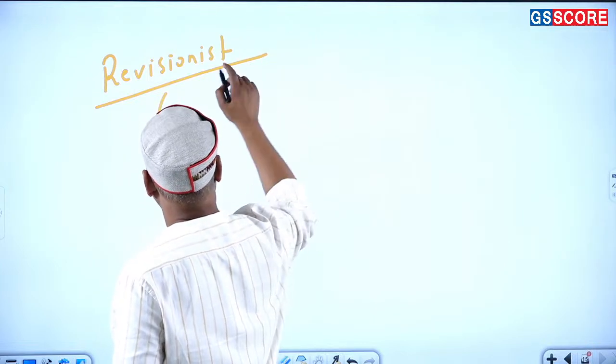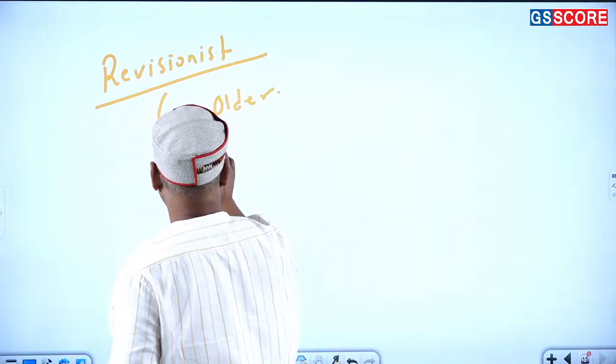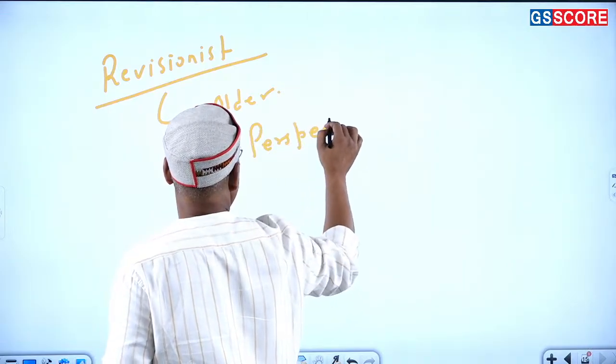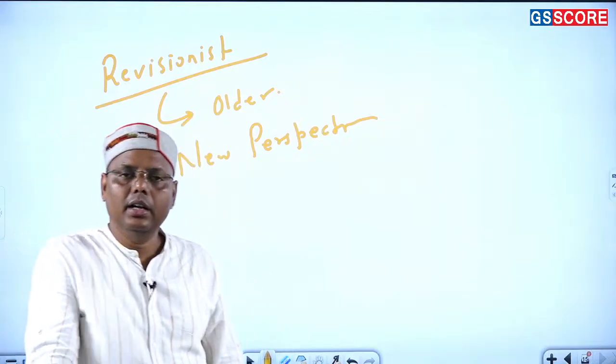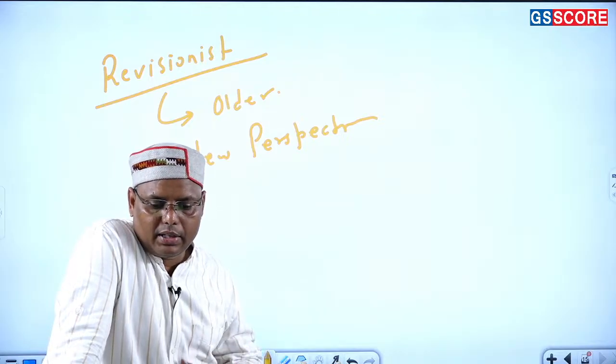They are studying even the older history, but with a new perspective. They have been revisiting the older history that had been written in India, and that revisiting of history is being written by the revisionist historians.